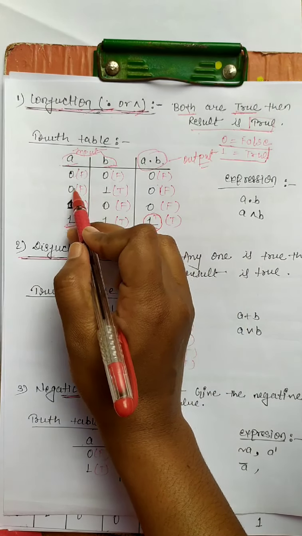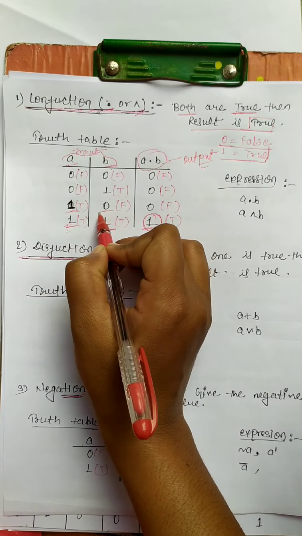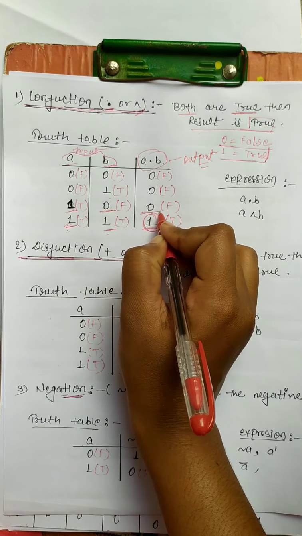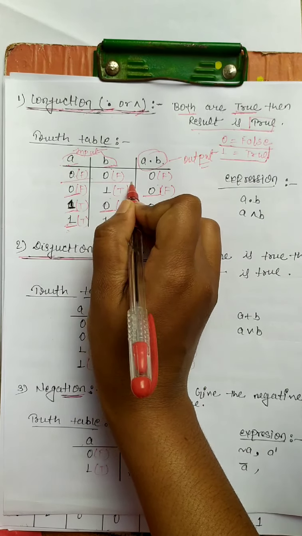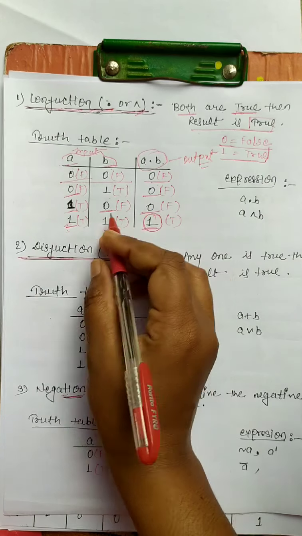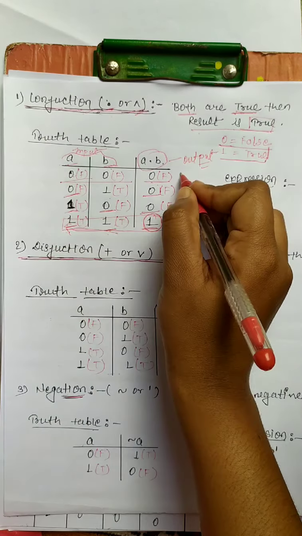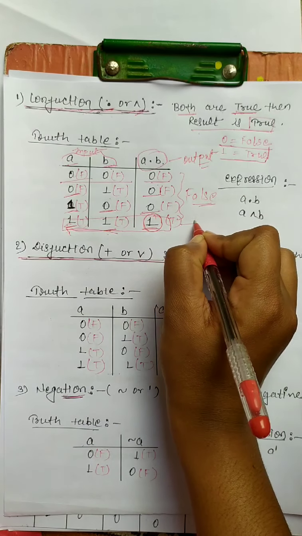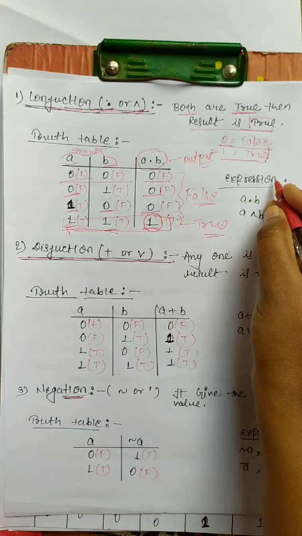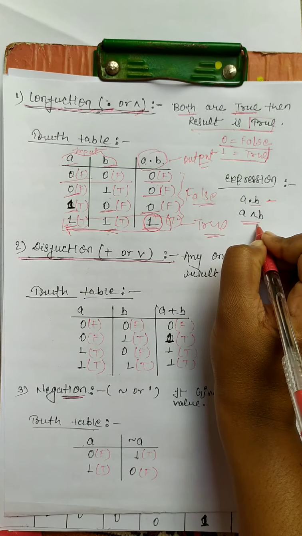If any one is false, as in the last case 1, 0, then the result is false. Here this is false, so the result is also false. And if both are false, then the result is also false. If both are true, then the result is true, otherwise it gives the false answer. This is the expression A dot B and A caret B.